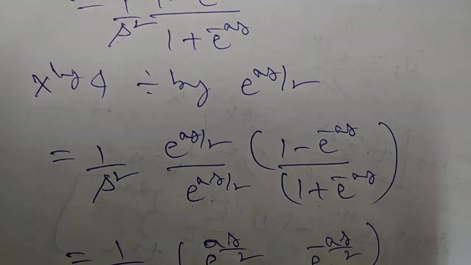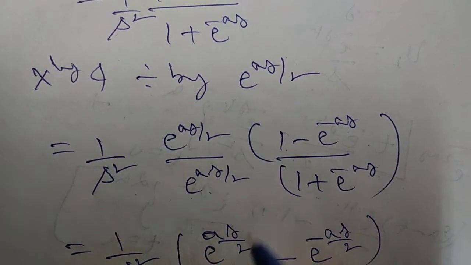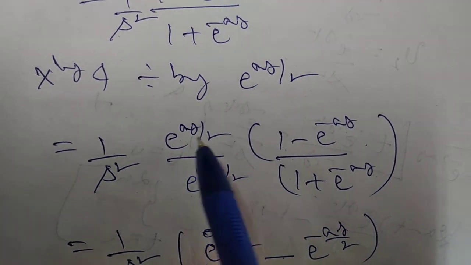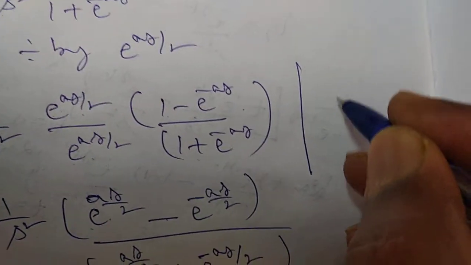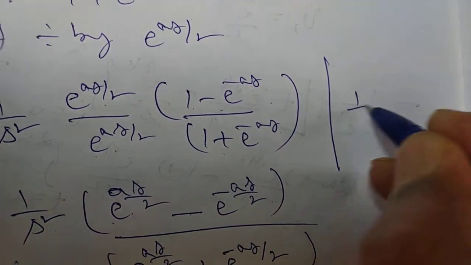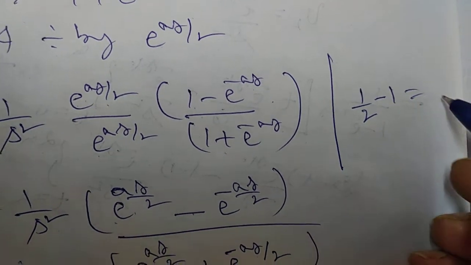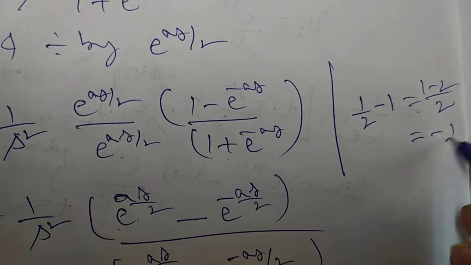So then this can be written as 1 by s square multiply 1 into this one, same, e power of s by 2 minus e power of s by 2 minus e power of minus s. So what does that mean? So 1 by 2 minus 1. So take LCM, 2 is the LCM. So 1 minus 2, so minus 1 by 2.